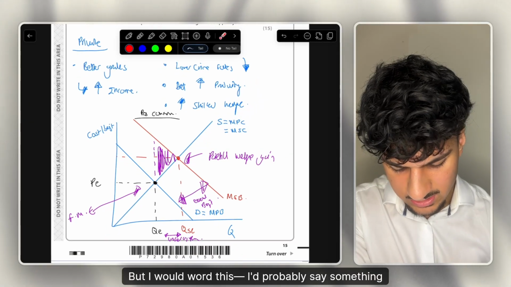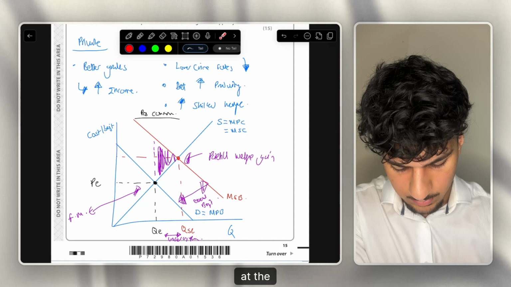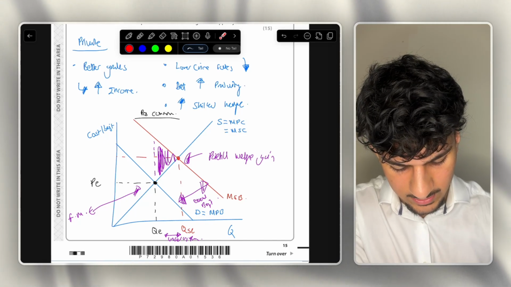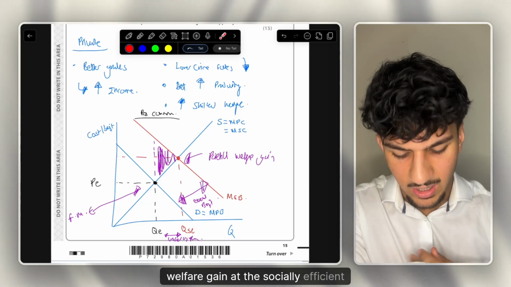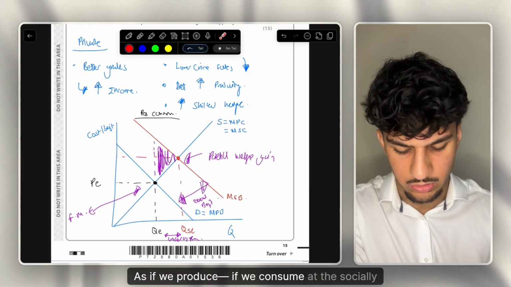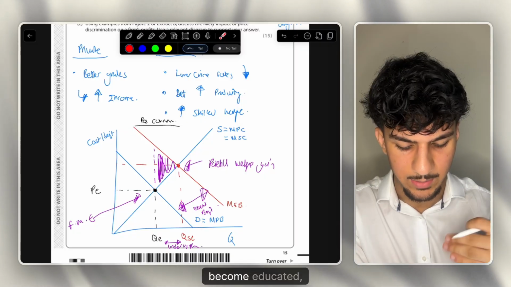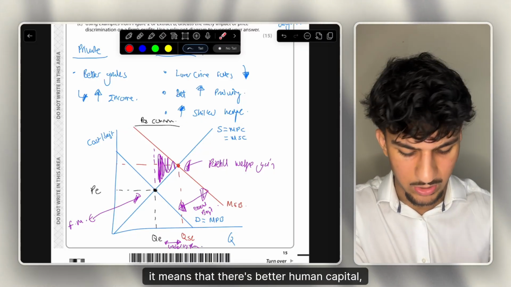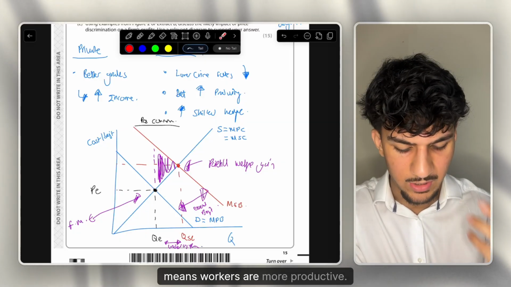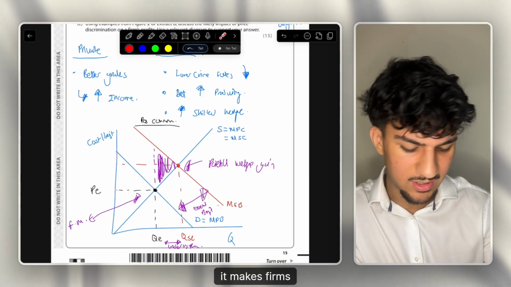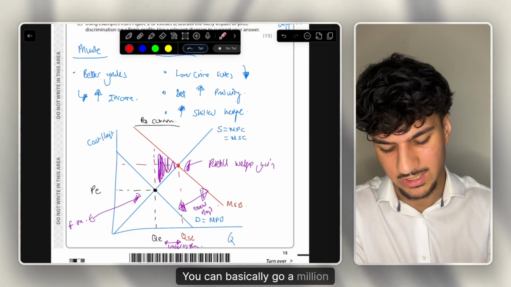I would probably say something like consumers underconsume, like the thing I said before. They underconsume at the market equilibrium, thus they miss out on the potential welfare gain at the socially efficient equilibrium. As if we consume at the socially efficient equilibrium, for example, more people become educated, it means that there's better human capital, better skilled workforce, and basically just leading to all this. Means workers are more productive. If workers are more productive, it makes firms more money. That obviously has benefits in themselves.